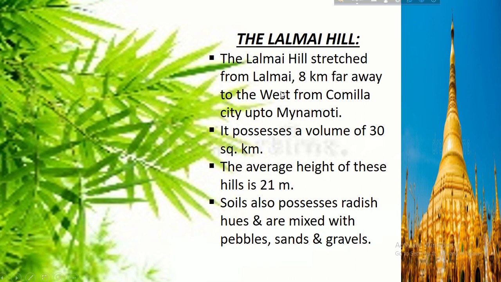About Lalmai Hill. The Lalmai Hill stretches from Lalmai, which is 8 km to the west of Comilla city, up to Mainamati. It possesses an area of 30 square kilometers. The average height of these hills is 21 meters. Soils also possess a reddish hue and are mixed with pebbles, sands and gravels.